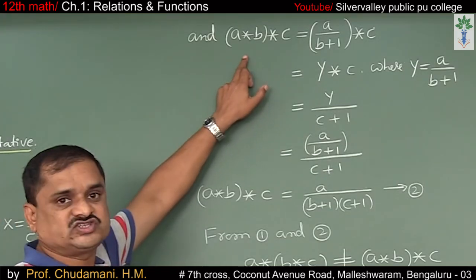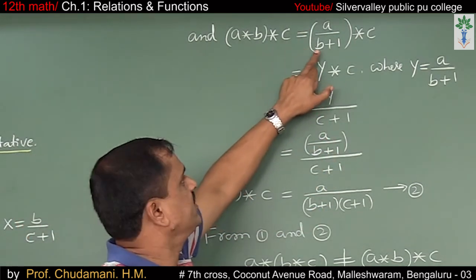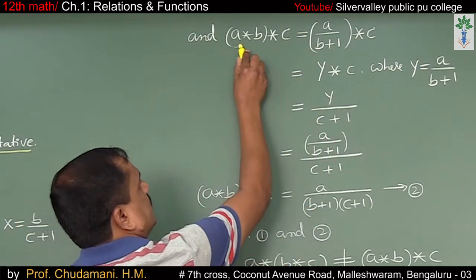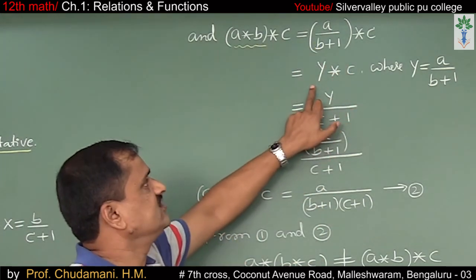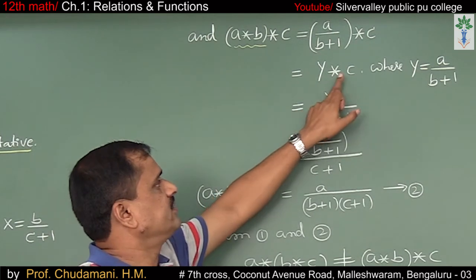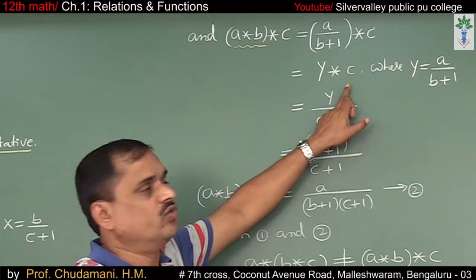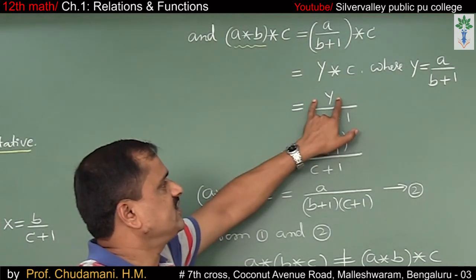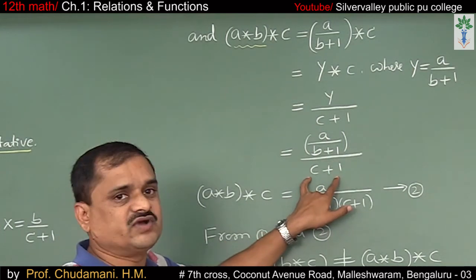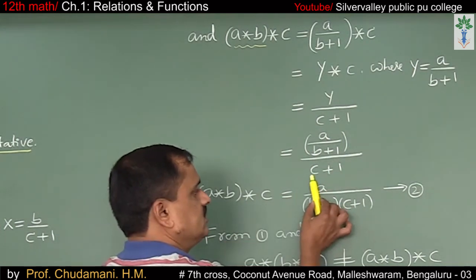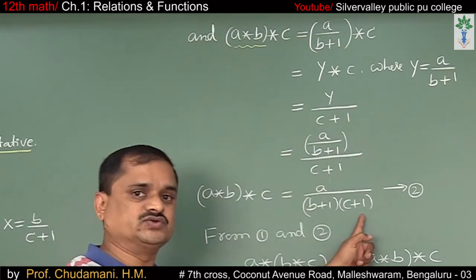And (A star B) star C is equal to A divided by B plus 1 star C. A star B is A divided by B plus 1. It is nothing but Y. I have denoted this as Y. Y star C means what? Y divided by C plus 1. Resubstitute Y as A divided by B plus 1, divided by C plus 1. So here the 1 gets reciprocal, A divided by B plus 1 into C plus 1.